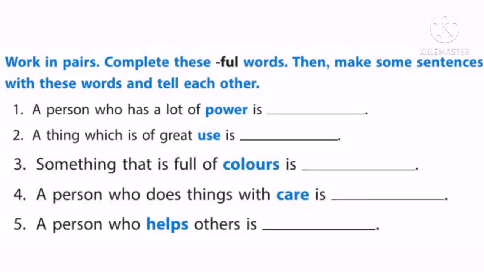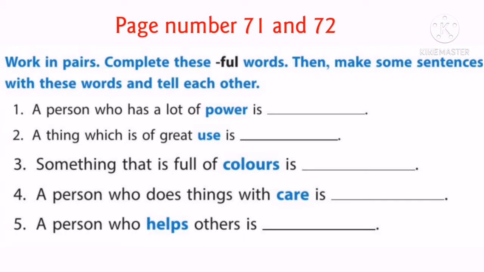Okay, children, in your textbook, page number 71 and 72, there is an activity. Work in pairs, complete these full words. Then make some sentences with these words and tell each other. First one, a person who has a lot of power is... What we have to do? We have to add full with the word power because that word is in blue color. Then what will be the answer? A person who has a lot of power is powerful.